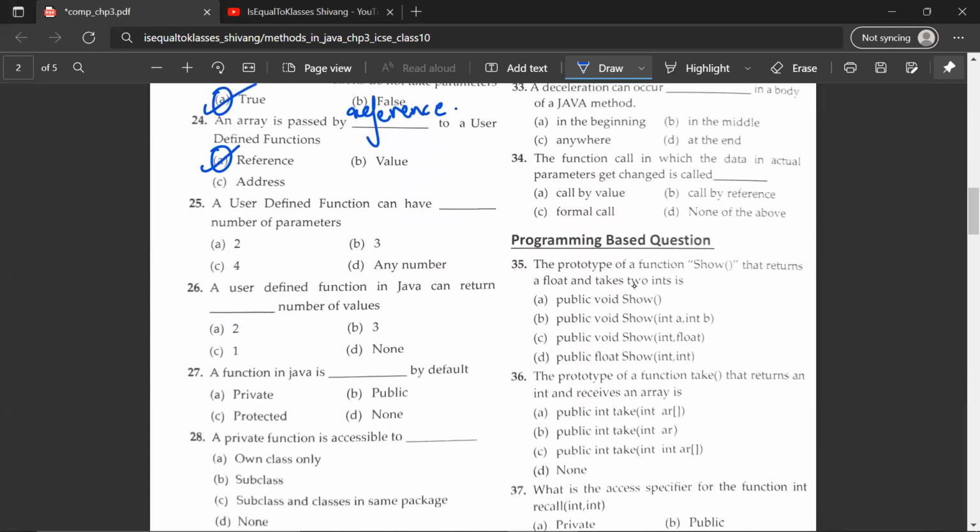A user-defined function can have dash number of parameters. It can have any number of parameters. The 26th: a user-defined function in Java can return dash number of values. It can only return one value.